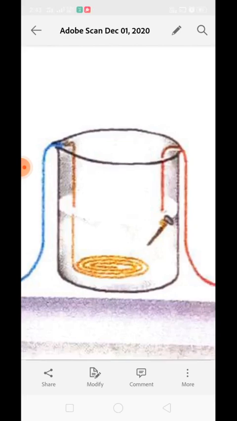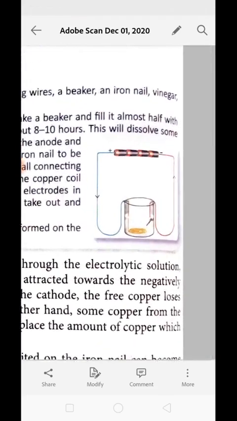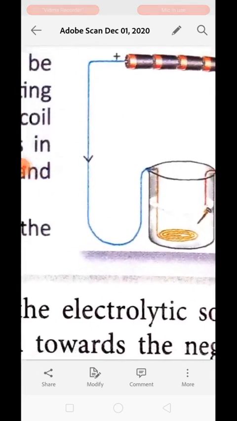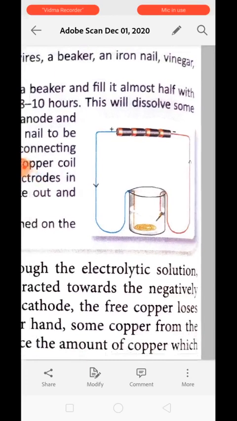Okay, let's revise what happened during the process one more time. When the electric current from the battery passes through the electrolytic solution, the free copper present in it gets attracted toward the negatively charged electrode. Okay, why? Because whenever metals form a charge, they always form a positive charge. And over here you can see the coil of copper is positively charged. Why? Because it is connected to the positive end of the battery.